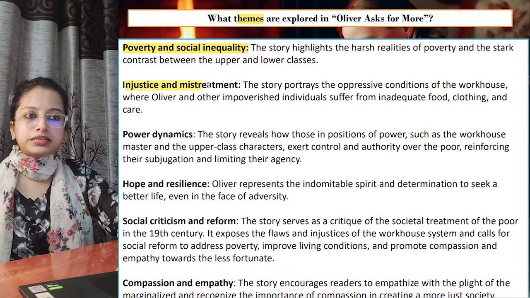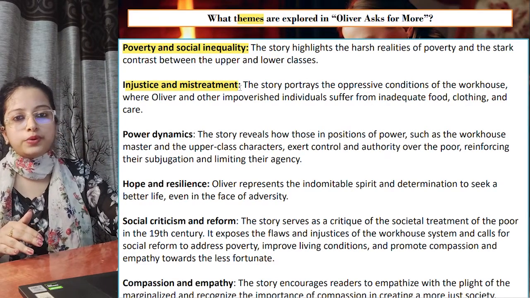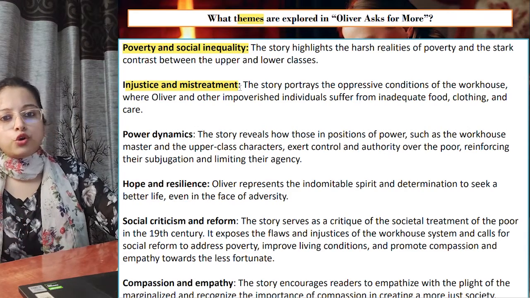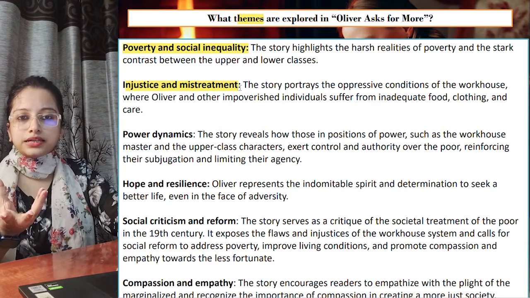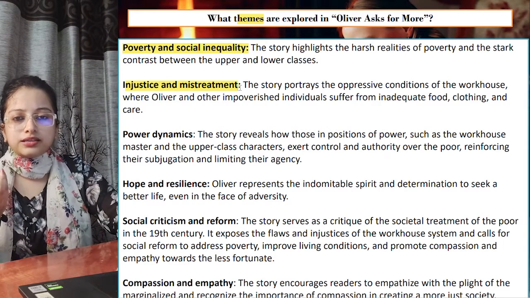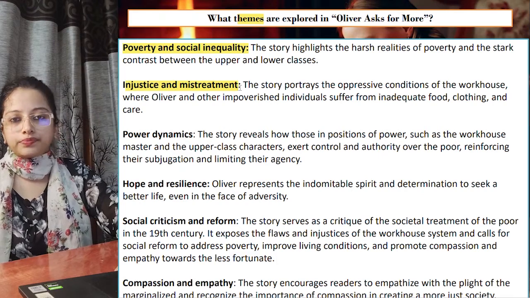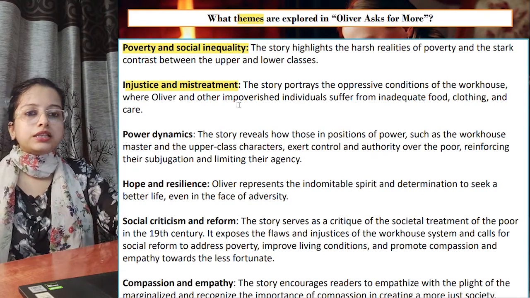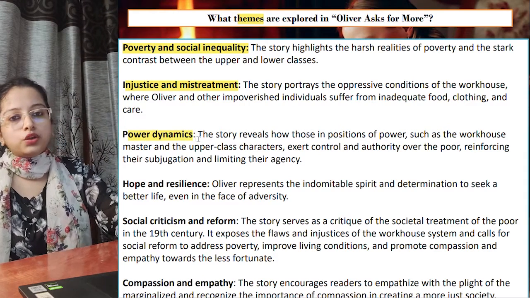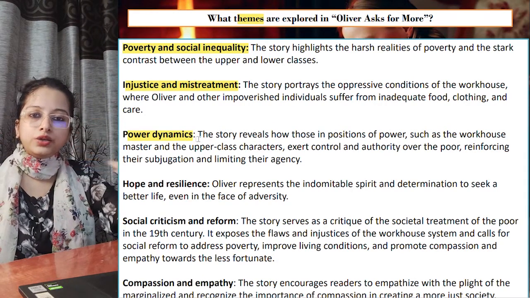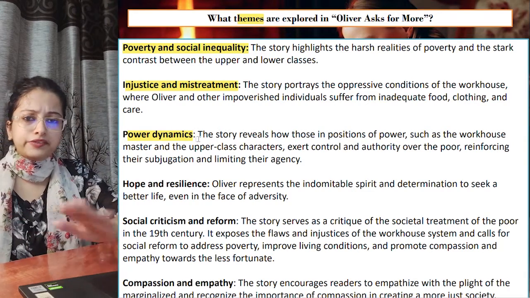Injustice and mistreatment, this is one point. Little ones, young ones not fed properly, half fed, they will not grow properly, they will suffer from malnutrition. Do you think that little soup bowl, which does not even have proper nutrition, will help these people grow properly? They will remain stunted, their growth will be stopped. Then power dynamics: the upper class will continue controlling the lower class, control their food, control their job, control their education and everything.